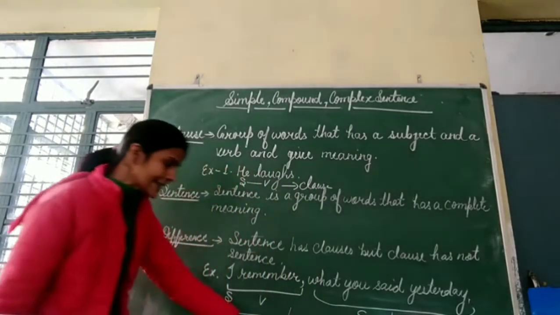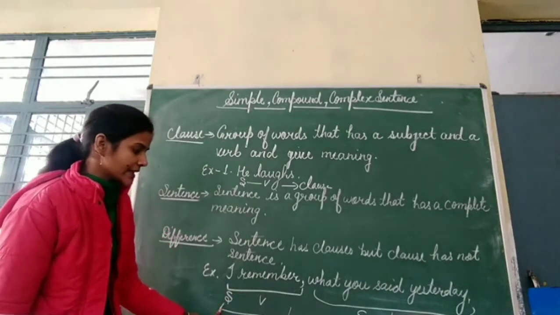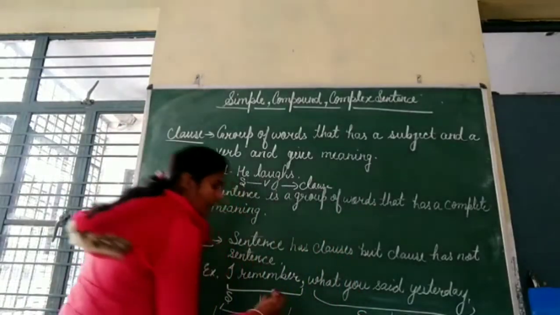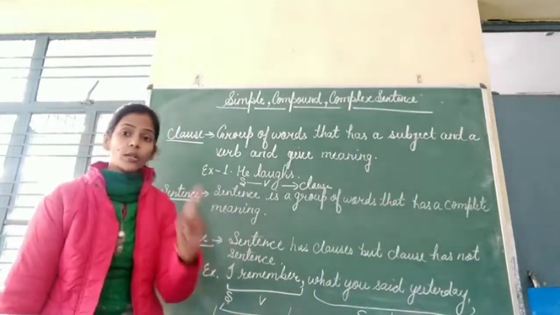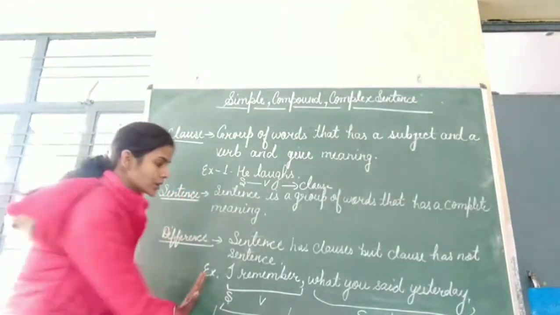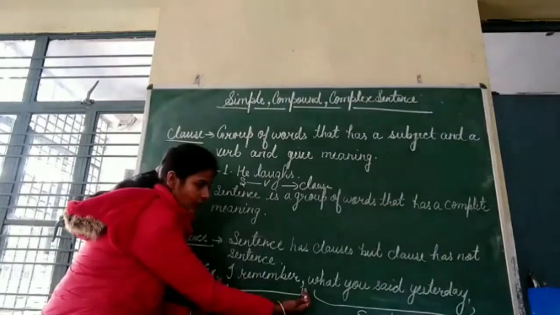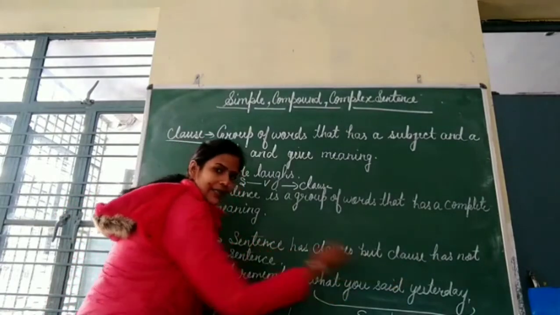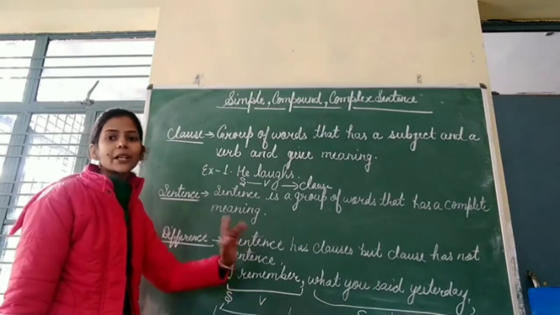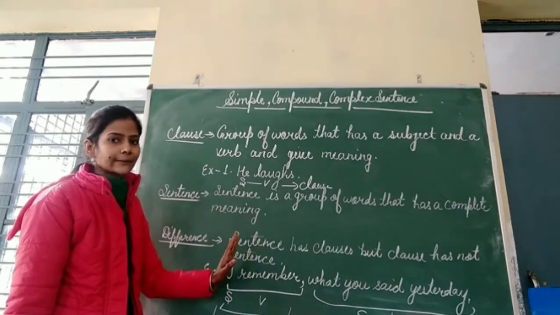So in the sentence there are two subjects and two verbs, so this is called a sentence. But in a clause only one subject will be there and one verb. This part is called a clause and this full part is called a sentence. A sentence has clauses but a clause has no sentence.